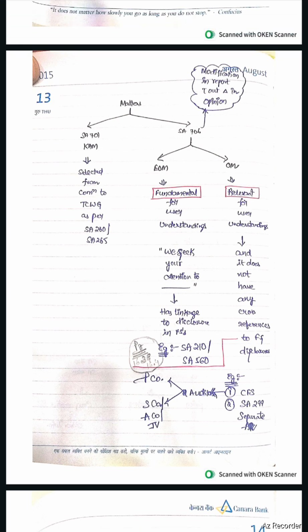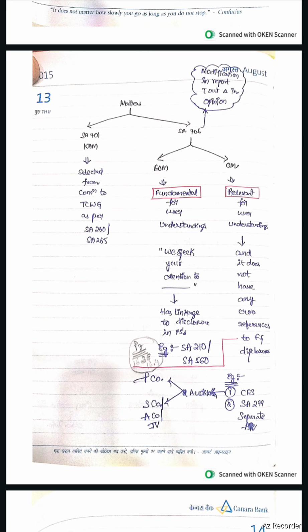SA 706 deals with two types of matter paragraphs: emphasis of matter paragraphs, other matter paragraphs. Emphasis of matter paragraphs, fundamental for users' understanding. We seek your attention to these are the wordings. This has linkage to disclosures in financial statements. Example, SA 210, SA 560.